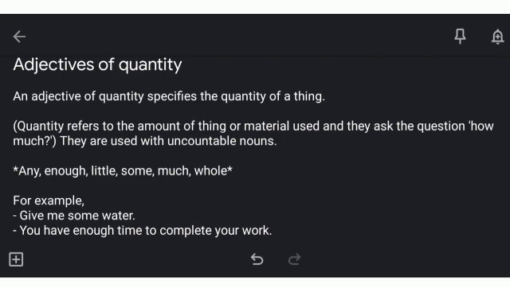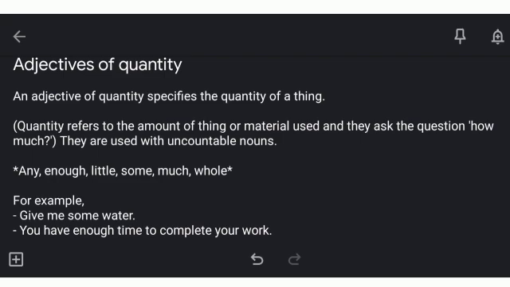Now there are some adjectives of quantity listed over here which are any, enough, little, some, much, whole. These are adjectives of quantity. If these words are there in sentences, it means that the sentence is part of adjectives of quantity. We have to keep one thing in mind. These adjectives that are used for quantity are used with uncountable nouns.